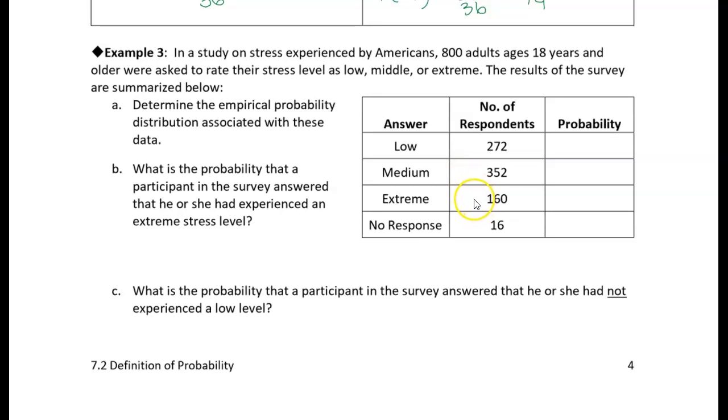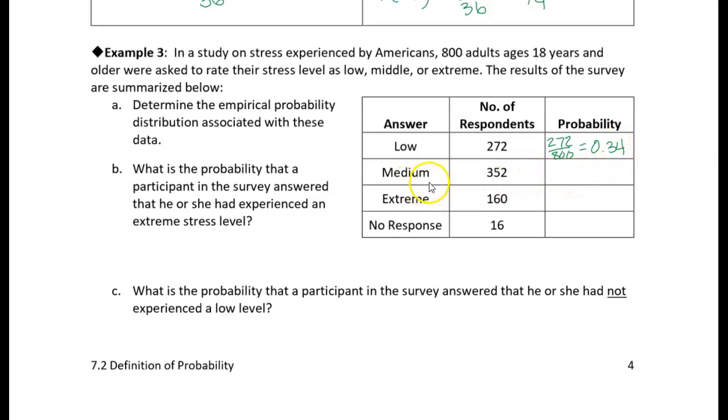The first question just asks us to determine the empirical probability distribution associated with this data. Okay, so we have data, and we're just going to calculate the relative frequency. For the outcome of low, we had 272 respondents who said that their stress level was low. So we can just calculate the relative frequency, 272 out of a total of 800 people who were surveyed. If we calculate that ratio as a decimal, we get about 0.34.